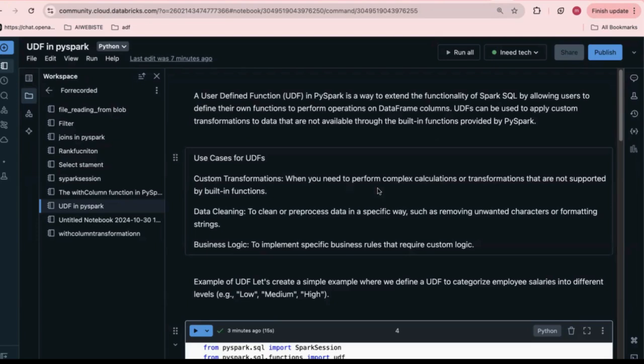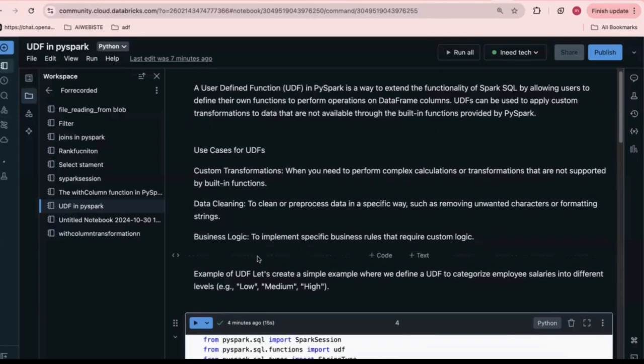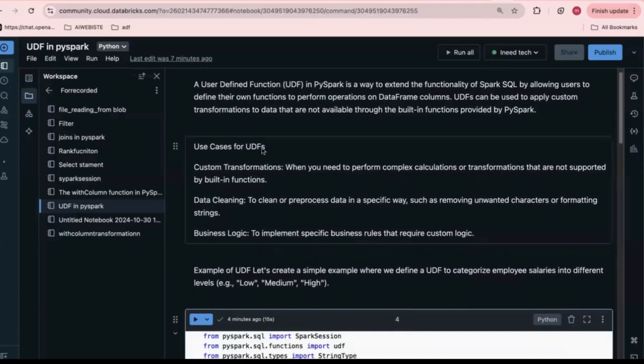Custom transformation: we need to perform complex calculations or transformations that are not supported by built-in functions. Whenever inbuilt functions are not helping you, we need to write a custom function. Data cleaning: to clean or pre-process data in a specific way, such as removing unwanted characters or formatting strings, we can use a user-defined function. Business logic: to implement specific business rules that require custom logic. So these are the general use cases of UDF.